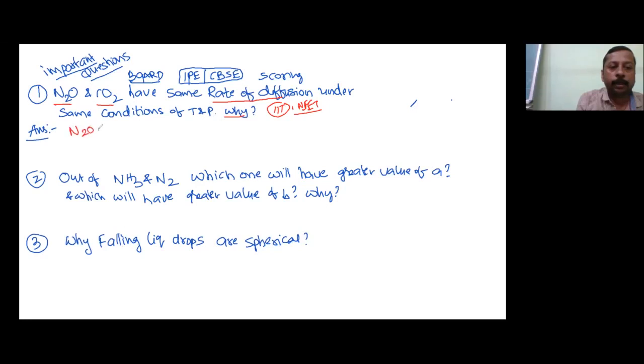First of all, you should calculate the molecular mass. N2O: nitrogen 14 into 2 is 28, plus 16. How much will you get? 44. And CO2: carbon mass is 12 plus 32, here also 44. Even though you know it, you should write it. Understood? Then you write that the molecular mass of both gases is the same.